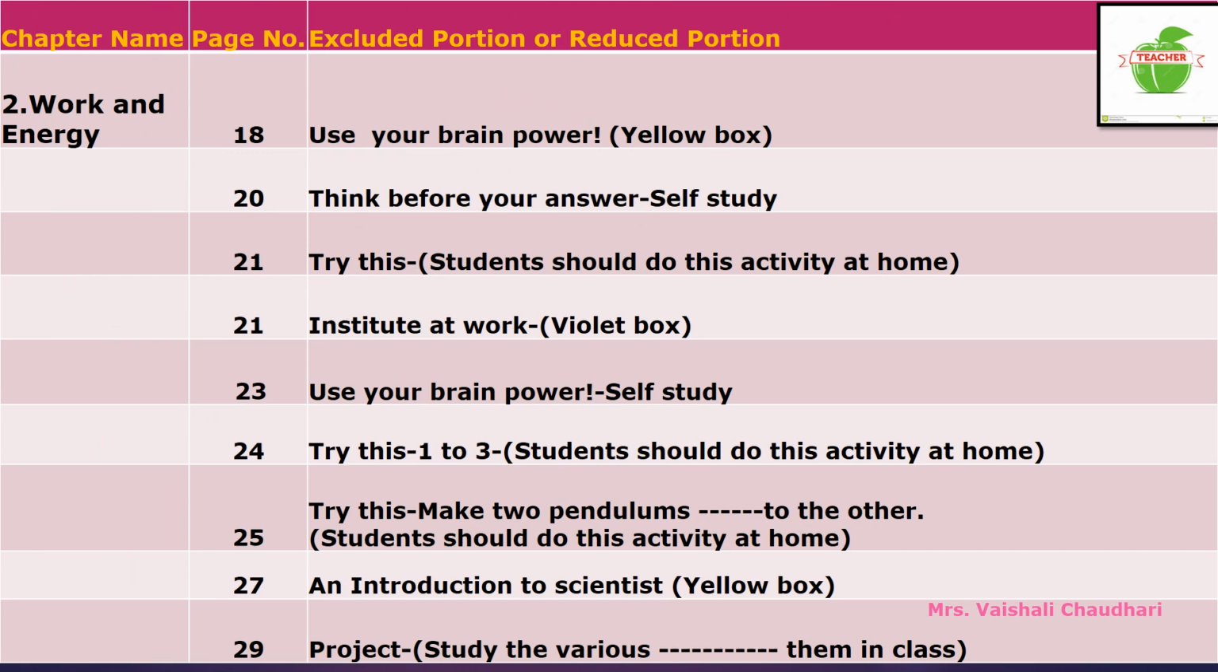Now we have seen, children, the reduced part of chapter 1, that is laws of motion. Now let us see the reduced part for chapter 2, that is work and energy. On page number 18, use your brain power questions are given, children. That is the yellow colored box. That part is omitted from your syllabus.